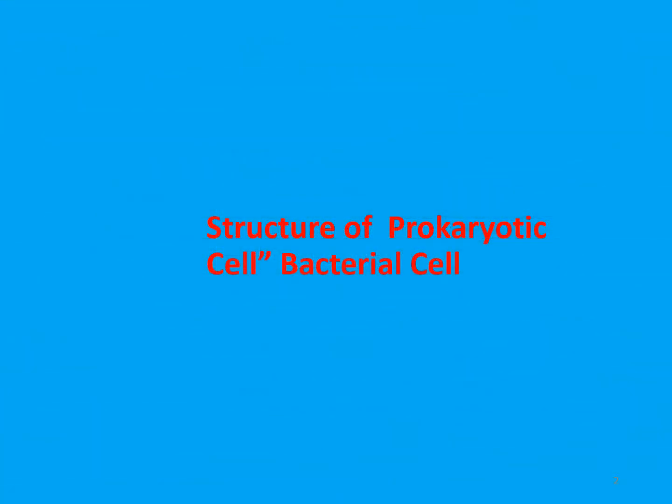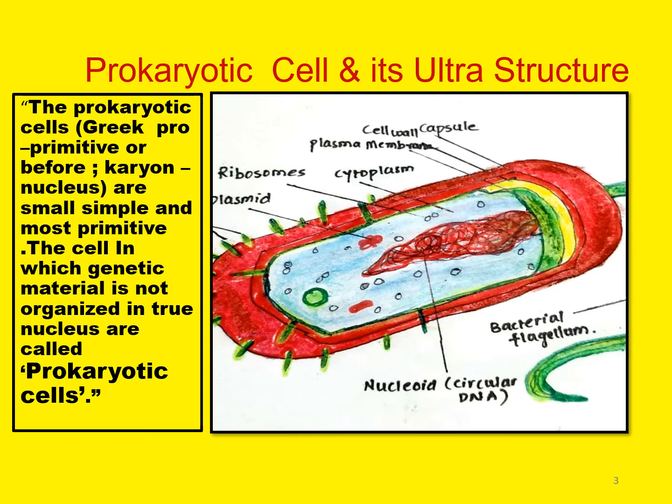Today's topic is the structure of the prokaryotic cell, that is, the bacterial cell. Prokaryotic is a Greek word. Pro means primitive, karyon means nucleus. These prokaryotic cells are small, simple and most primitive. The genetic material in this cell is not organized in a true nucleus; these are called prokaryotic cells.